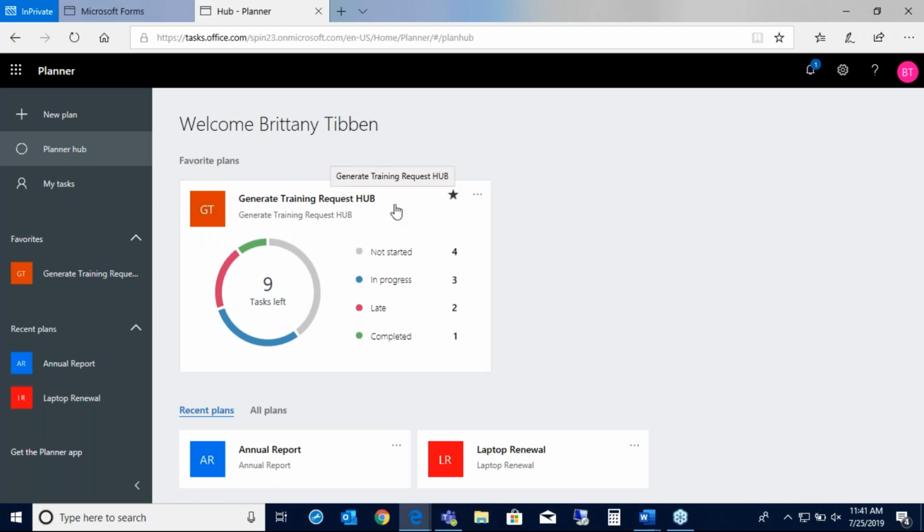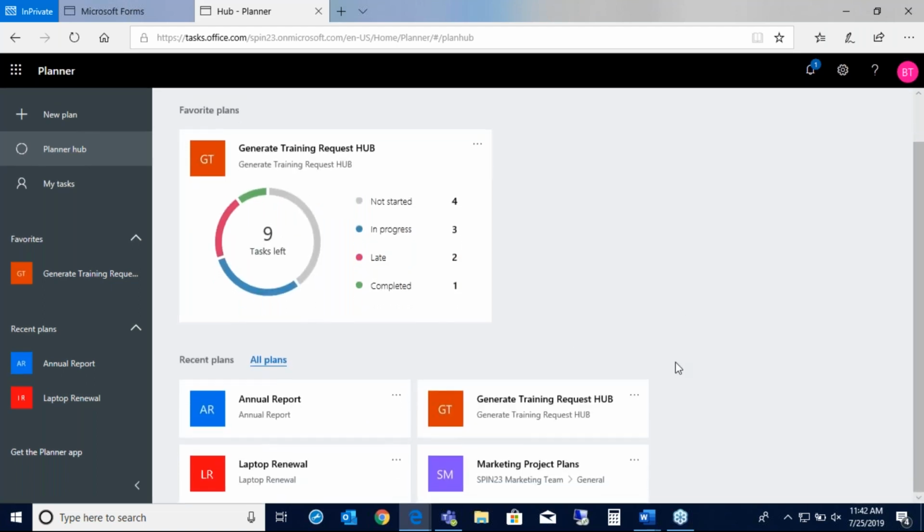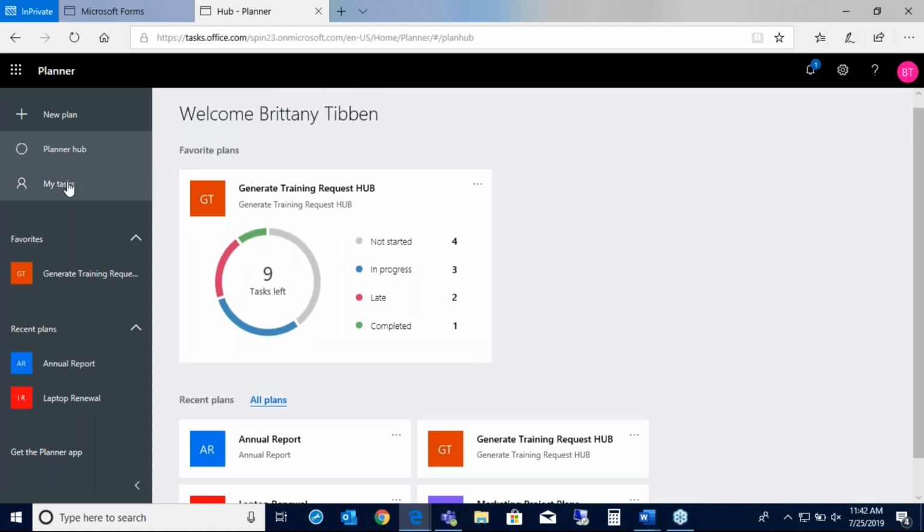At the very top here are your favorite plans. Once you're in there, you can see where you can add a star, and you can see them right here. And I think that's a nice roll up of just things that are going on inside of that plan. Yeah, it's really easy. I can see I have 2 late tasks in this example. Yeah, and down below you can see all your recent plans, and then it goes over to all your plans here. All right, let's go ahead and go down to the next one.